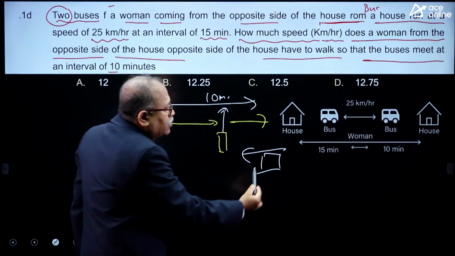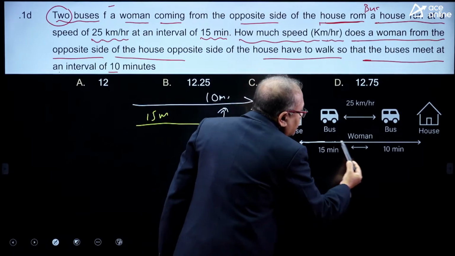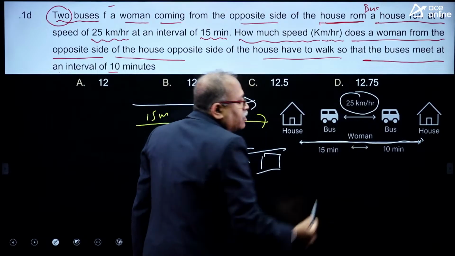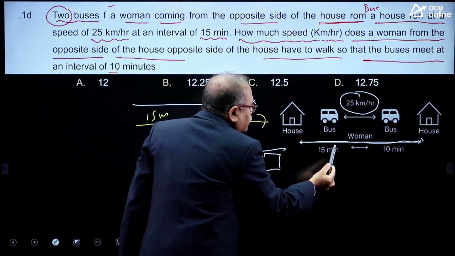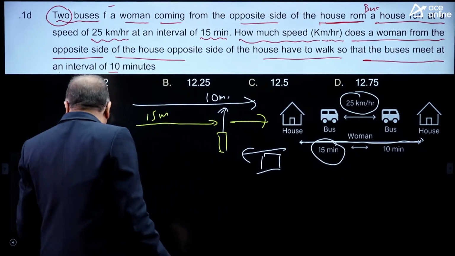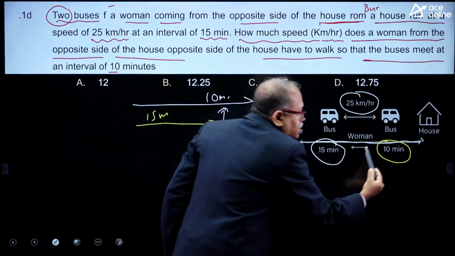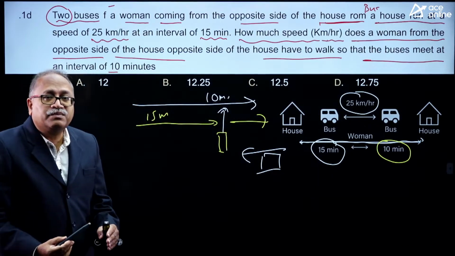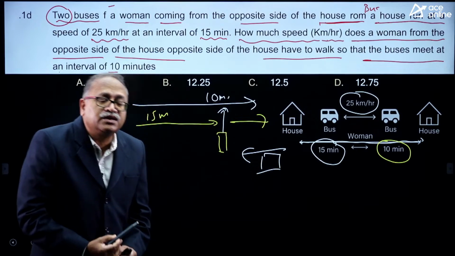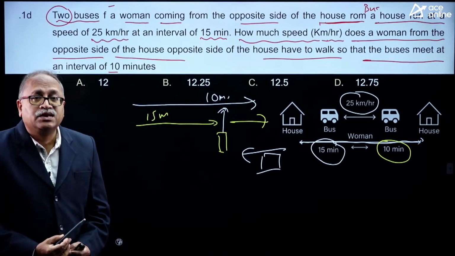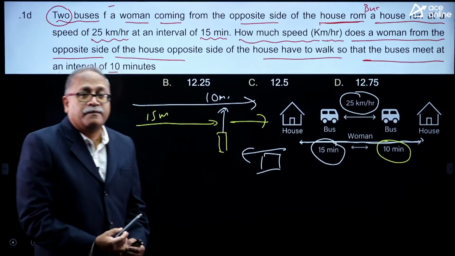You can see the graph over here, from house to bus. Its speed is 25 kilometers per hour. It moves on at an interval of 15 minutes, but the woman is coming from the opposite direction. As a result, the second time the bus is crossing after 10 minutes instead of 15 minutes. What is the speed of the woman?